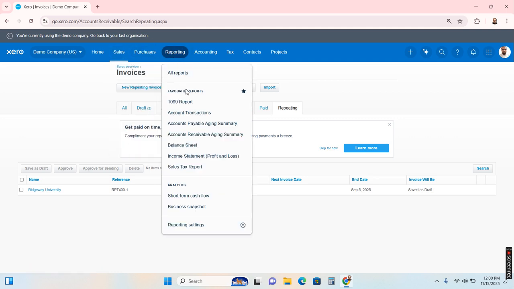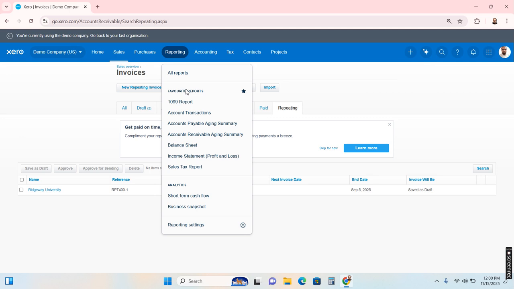In reporting, we have all of the reports. But as compared to QuickBooks Online, there are not many reports in Xero. Whatever subscription you have, it doesn't matter, the reporting options are fewer than QuickBooks Online.